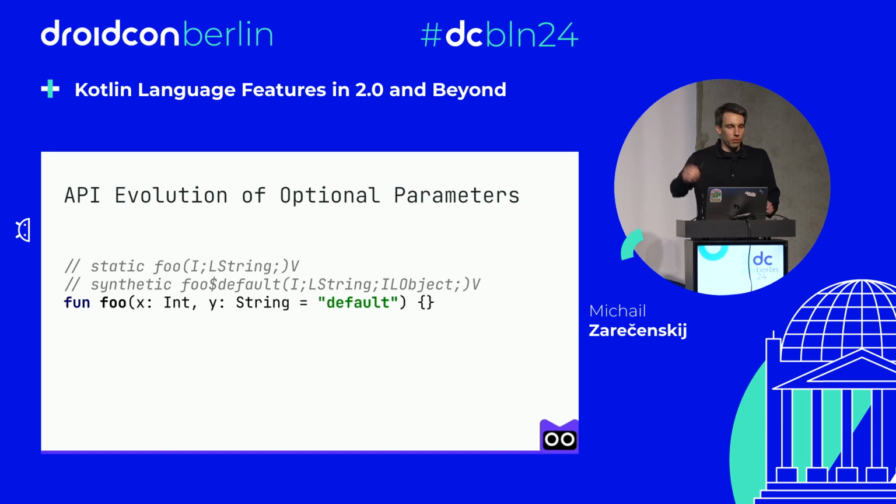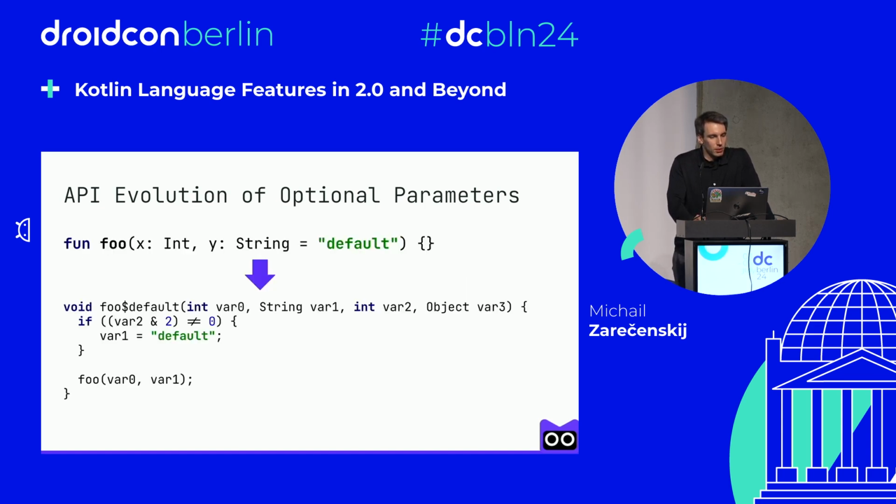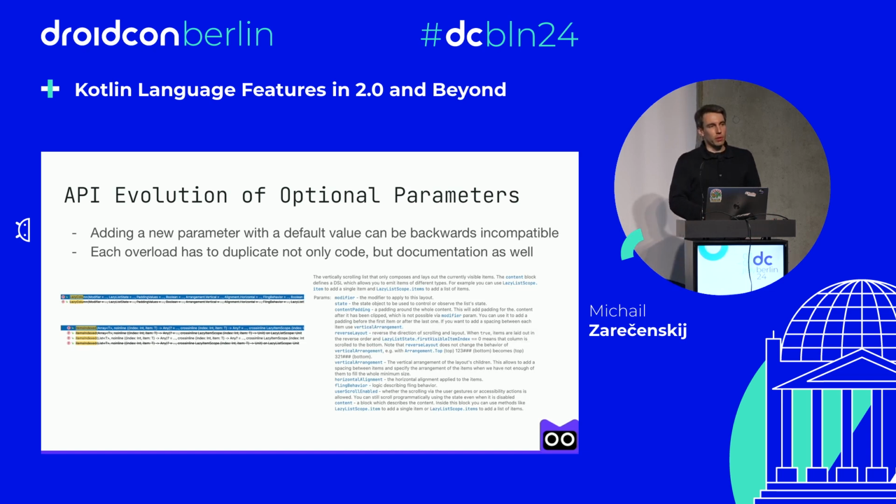We can't just generate all of the functions with many parameters for each of them, because it would result in many additional methods, and it would be exponential. That's why we want to solve it on a language level. Right now people have to add a new overload, which also means that they have to duplicate all the documentation for all the parameters, which, as we saw, is a lot.